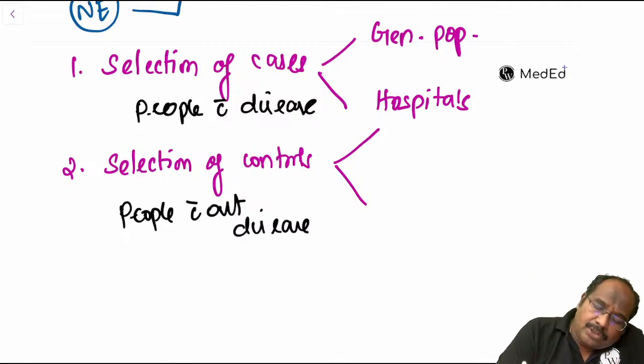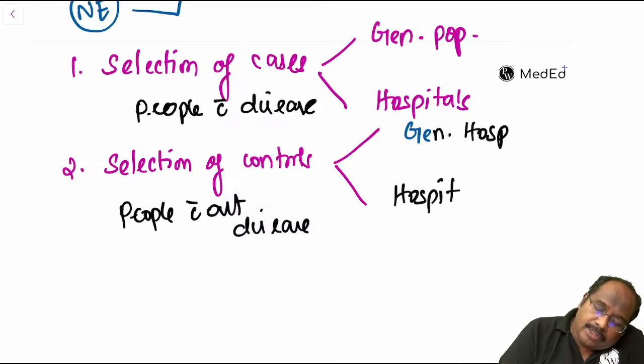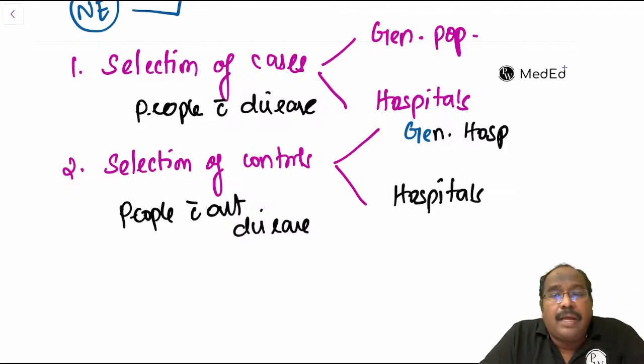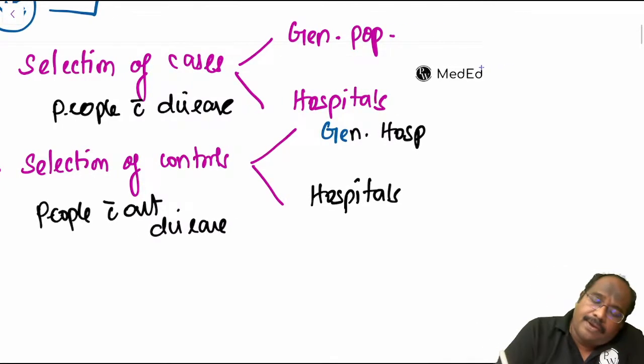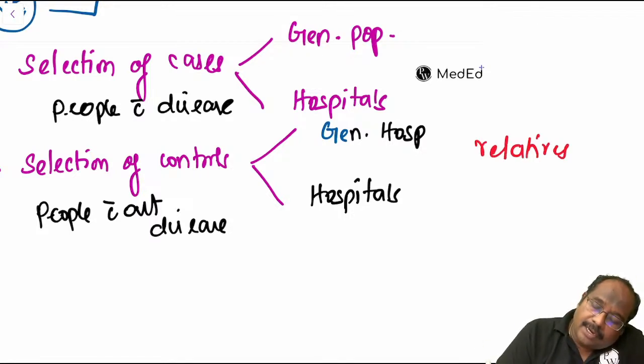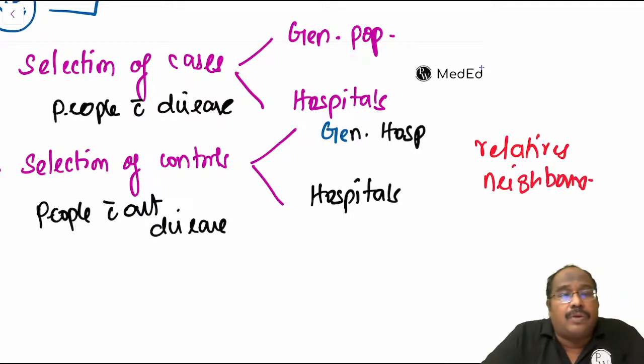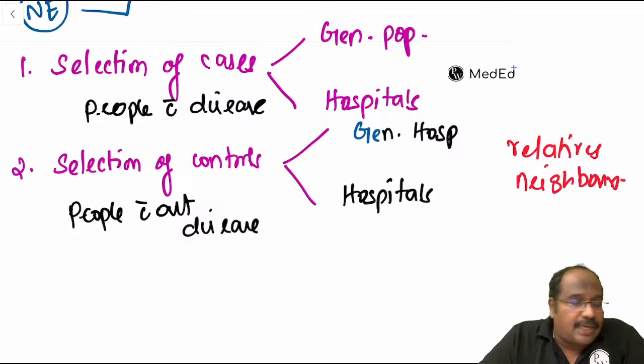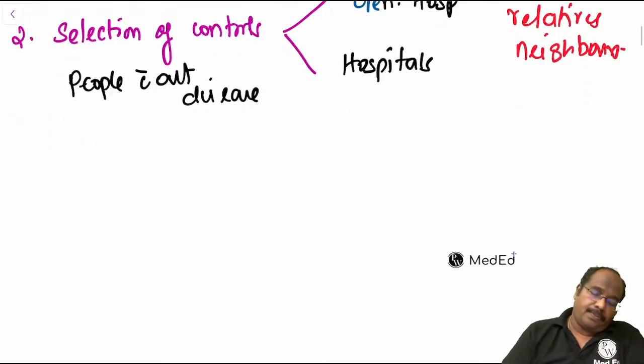Controls you can select from the general population or from hospitals. The criterion is that they should not have the disease. You can select patients' relatives, neighbors, anybody as control. Selection of cases and selection of controls. Next, the third step.